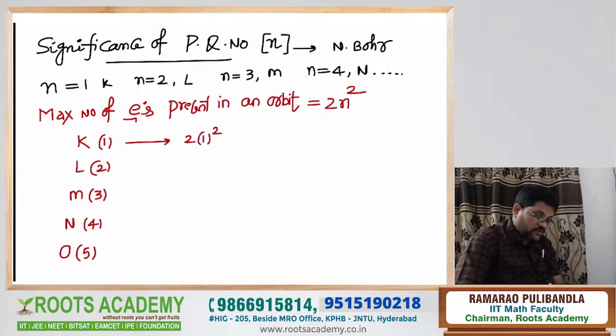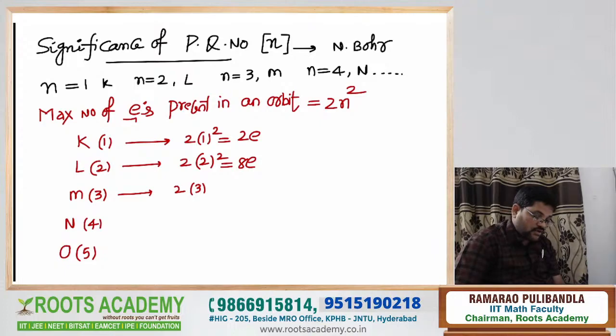2n². 2 into 1 whole square is 2 electrons. Here 2 into 2 whole square is equal to 8 electrons. 2 into 3 whole square is equal to 18 electrons. 2 into 4 whole square is equal to what? That is 32 electrons.